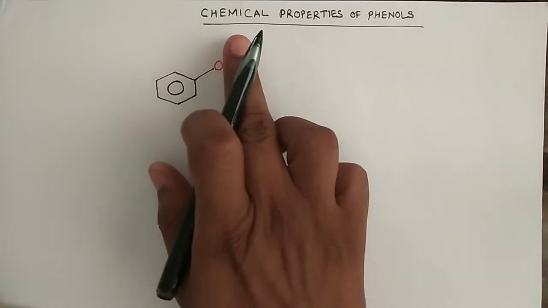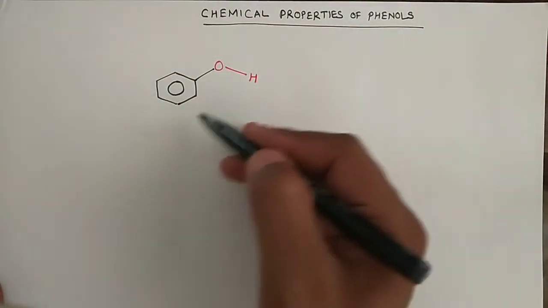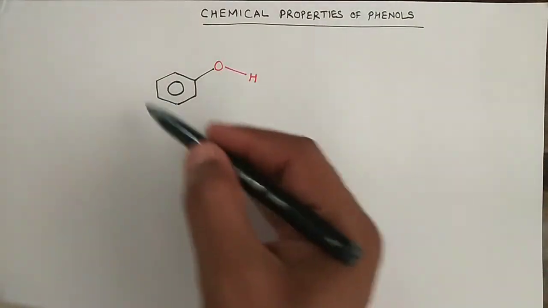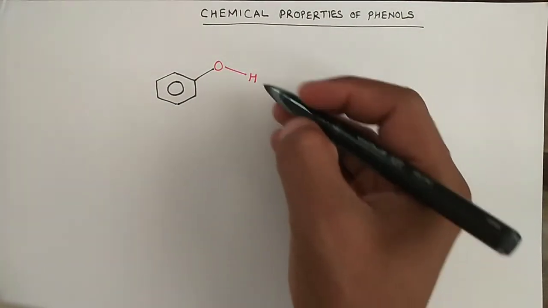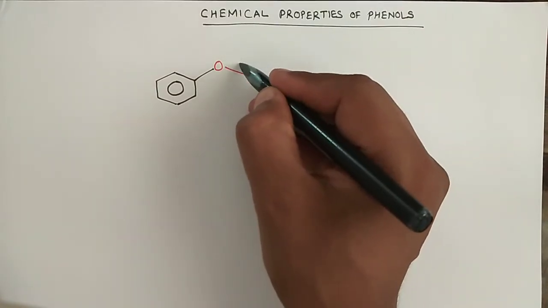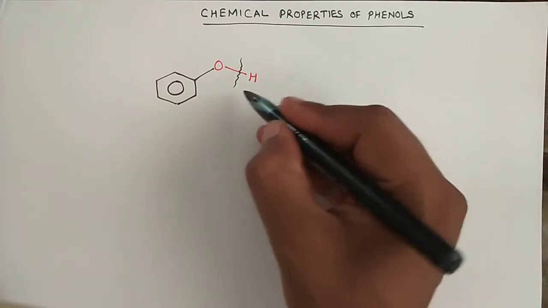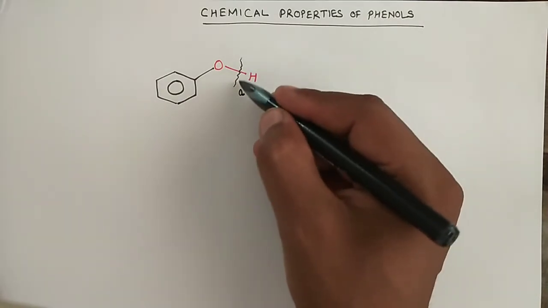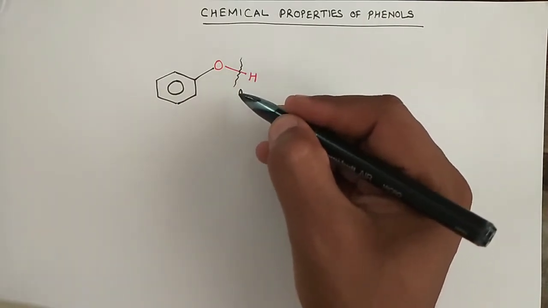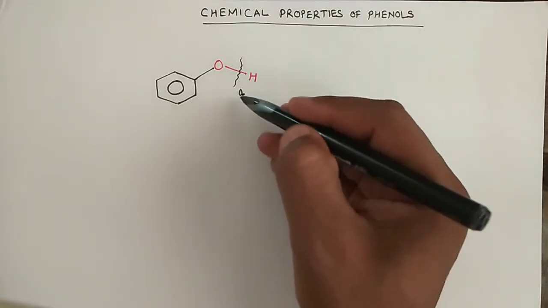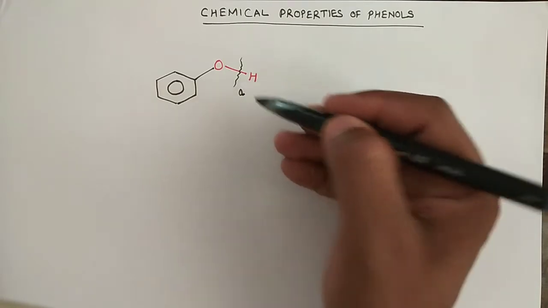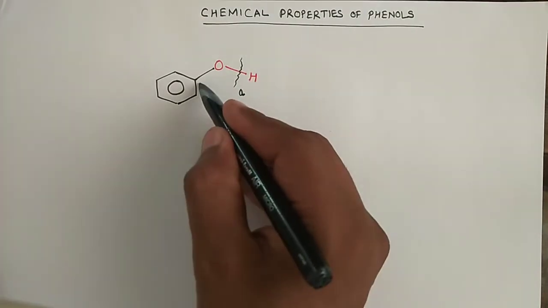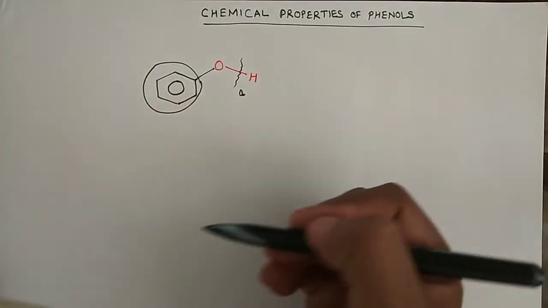and we are going to discuss the chemical properties of phenols, and here is a very simple structure of phenol, and we can reveal the chemical properties from this structure. We can mainly classify the chemical properties of phenols into 3 categories. This bond cleavage, A cleavage, will give the acidic properties of phenol. Alright, means there are some reactions in which phenol will behave like an acid, those are called the acidic properties of phenol, and there will be some reactions in which the benzene ring only is involved, right?